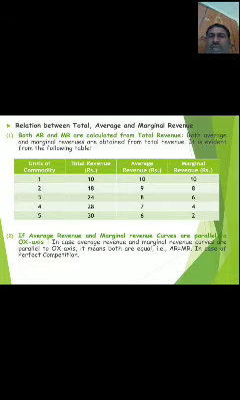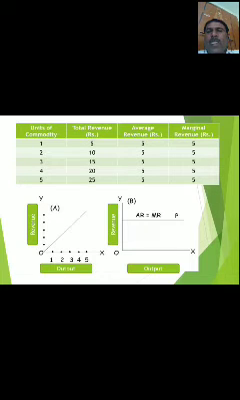If average revenue and marginal revenue curves are parallel to the OX axis, it means both are equal, AR is equal to MR. In case of perfect competition, the shape of revenue curves, here is an example. Units of commodity 1, 2, 3, 4, we have to take into account as quantity. Total revenue 5, 10, 15, 20, 25, just take this as an example.